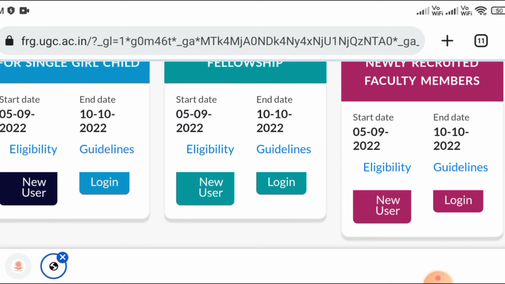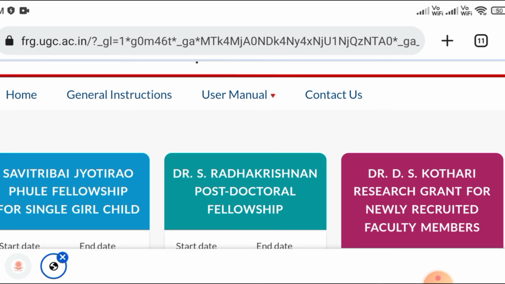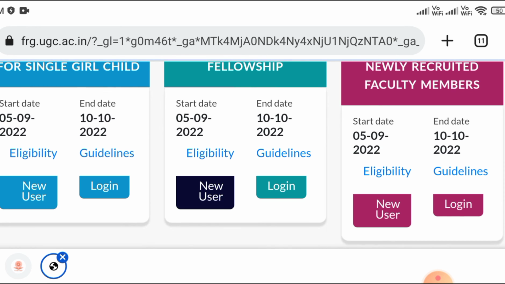So just remember it. Maybe the net is slow, so it's not opening. Wait a minute. So these are some scholarships that have been declared by the UGC. Just a minute, I'm clicking on another button.